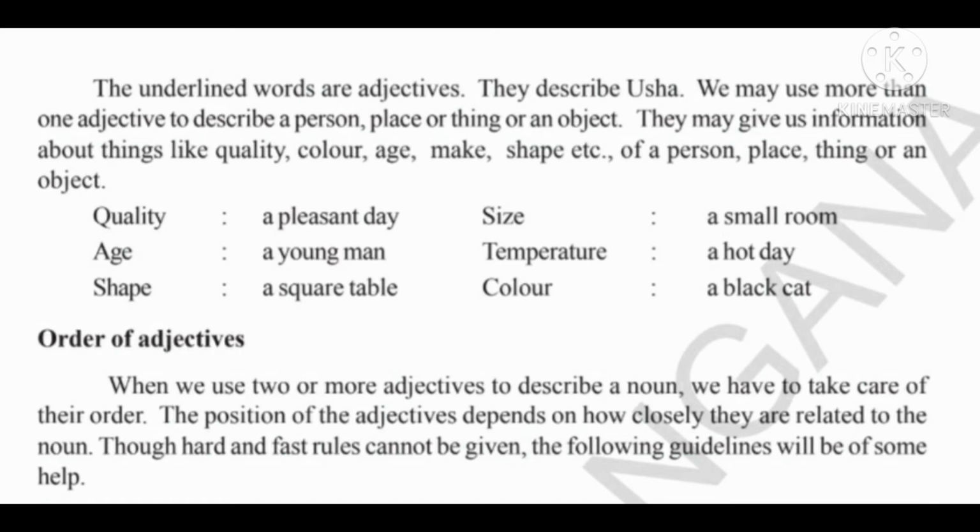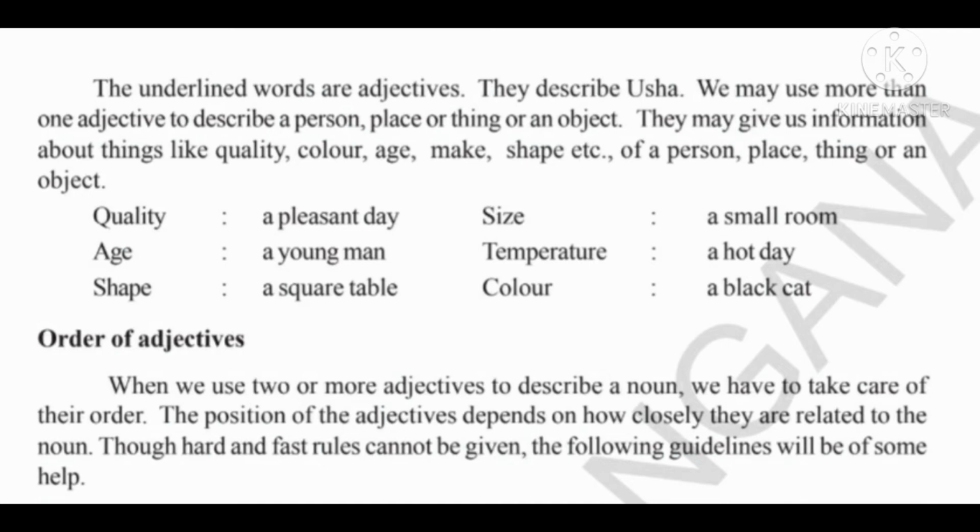We may use more than one adjective to describe a person, place, or thing. They may give us information about things like quality, color, age, make, shape, etc. Quality means a pleasant day.